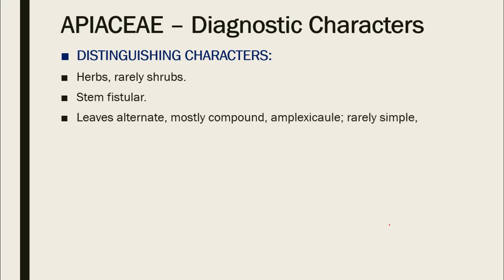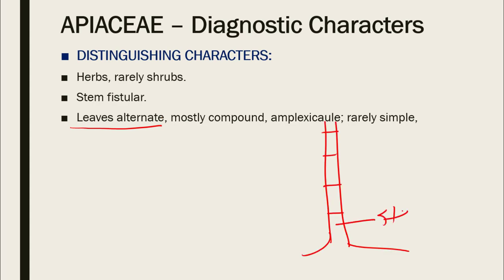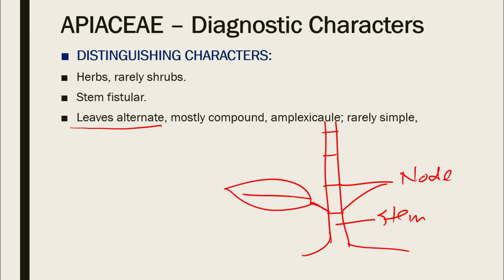You are most probably familiar with the leaves, the flat expanded part of the plant which usually carries out photosynthesis for the plant. Now this is the general arrangement of the leaf. Leaves are alternate. So this is the stem and these are nodes. Hopefully you are familiar with the term node in the stem. A node is a point on the stem from where leaves arise. So this is a leaf arising from this node, and this is another leaf arising from this particular node.